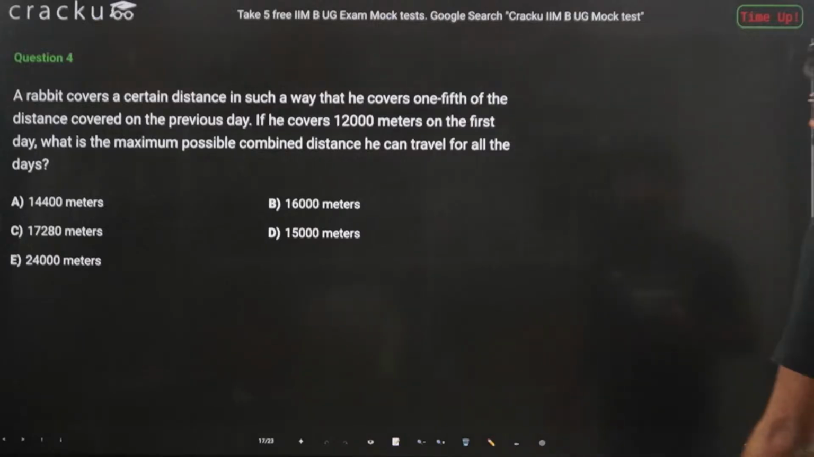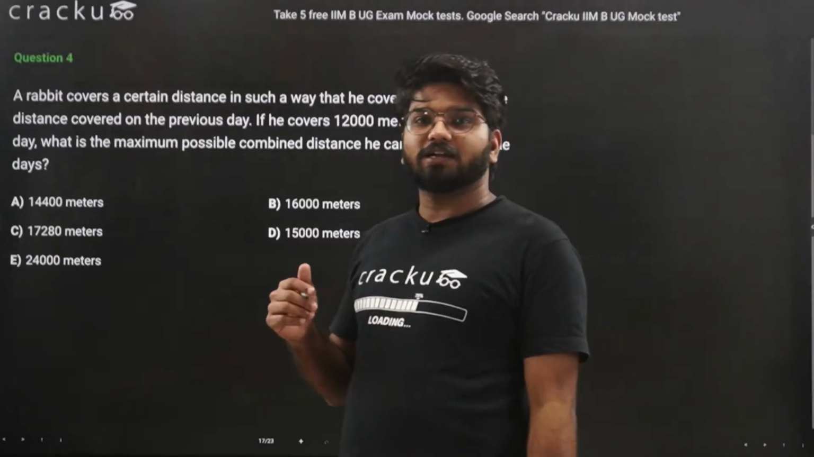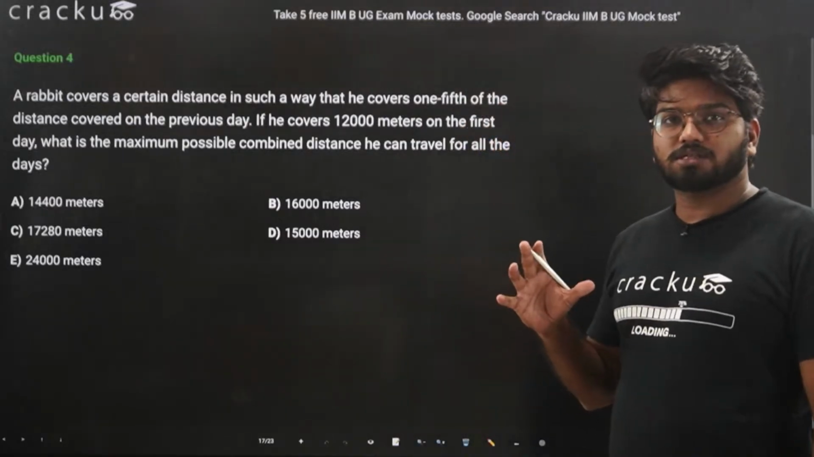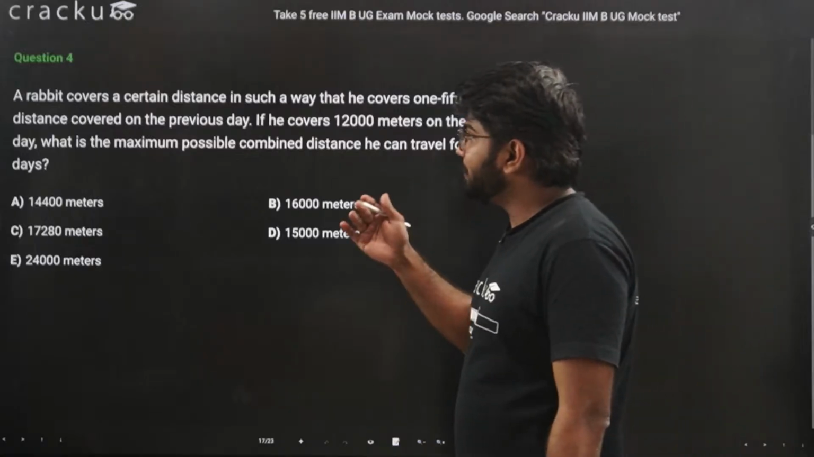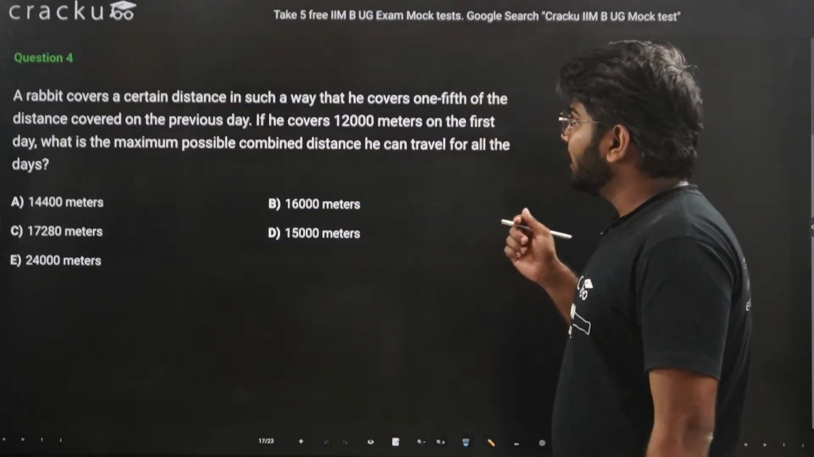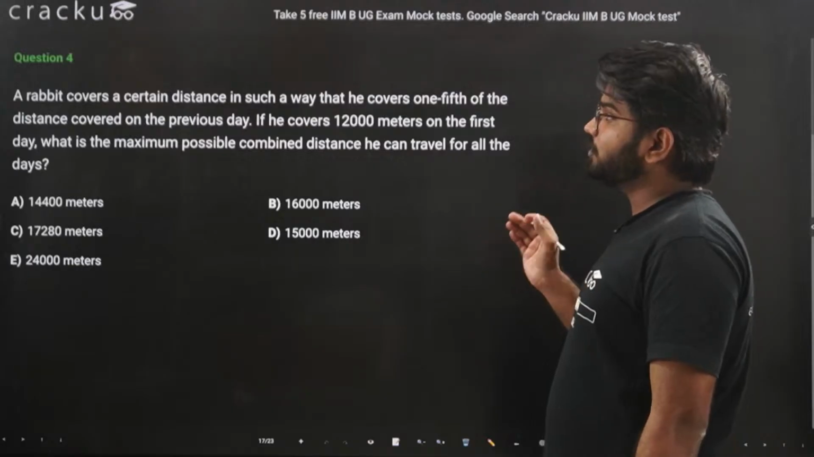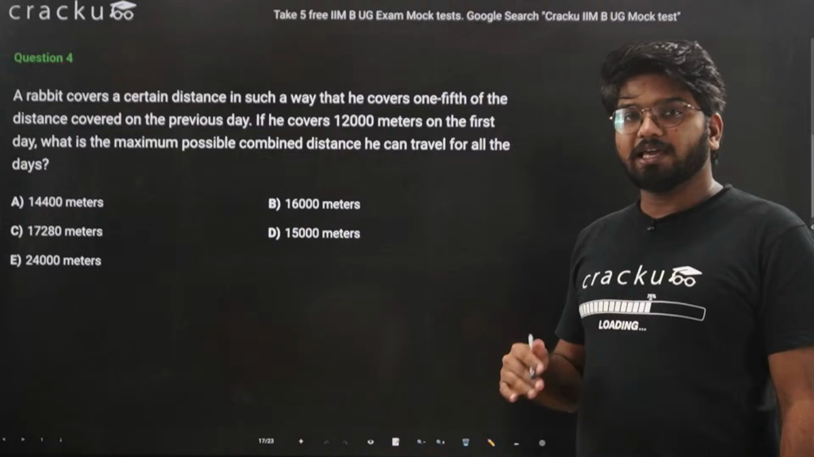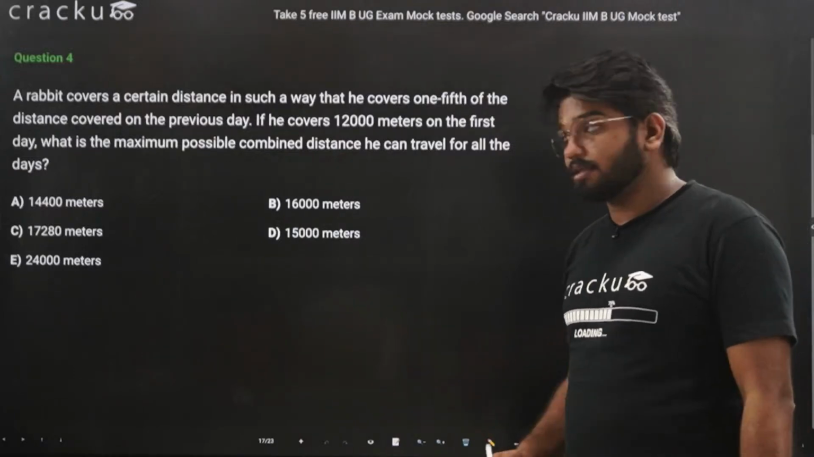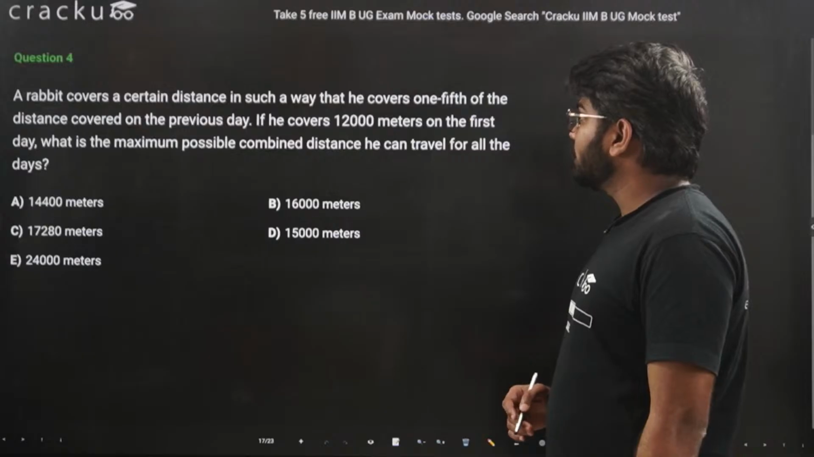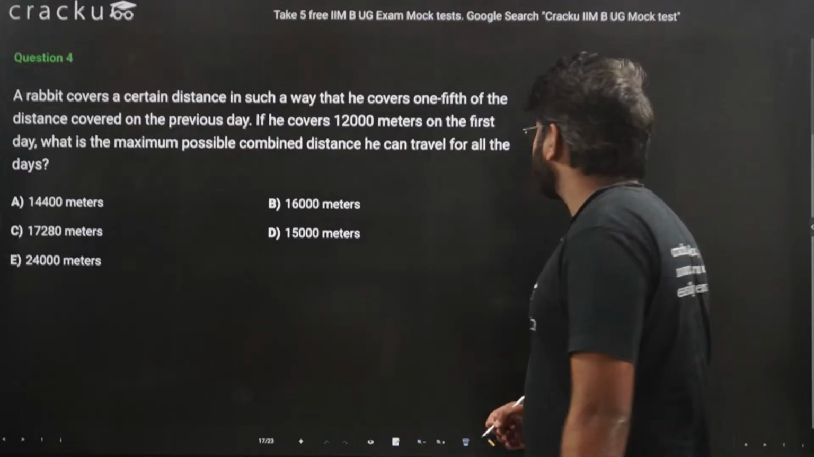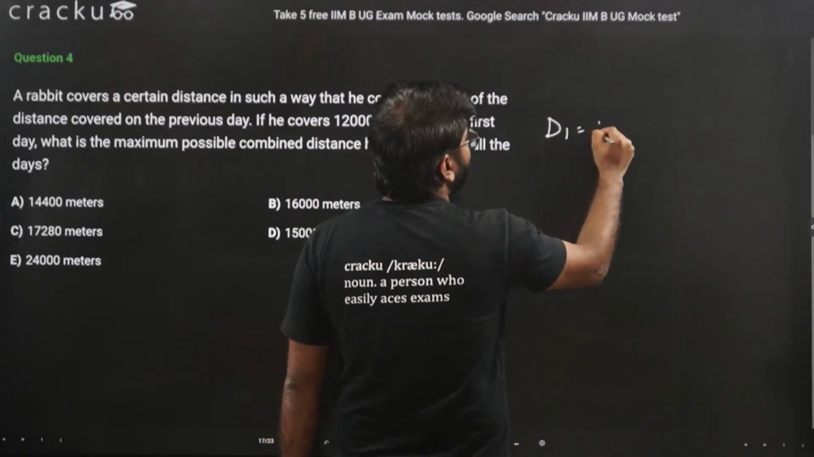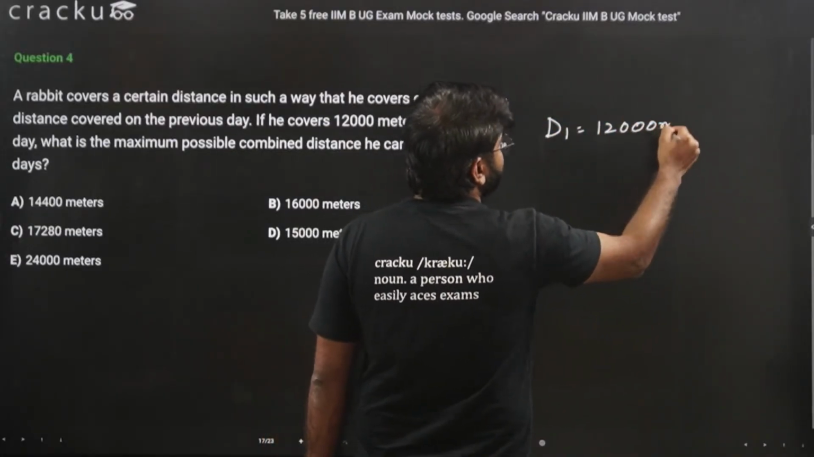Okay, I hope that you were able to identify a particular kind of series that we discussed today. This question follows the same series. It says that a rabbit covers a certain distance in such a way that he covers 1/5 of the distance covered on the previous day. So whatever he covered today, he will cover only 1/5 the next day. If he covers 12,000 meters on the first day, so on day one, he is covering 12,000 meters.